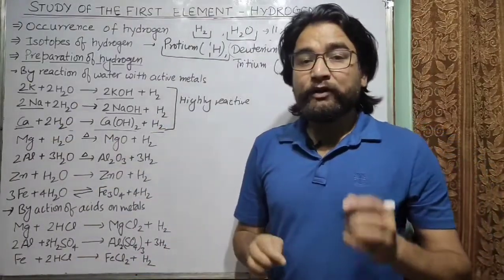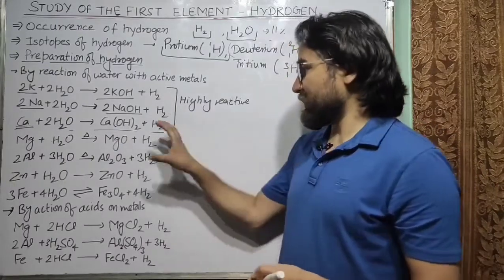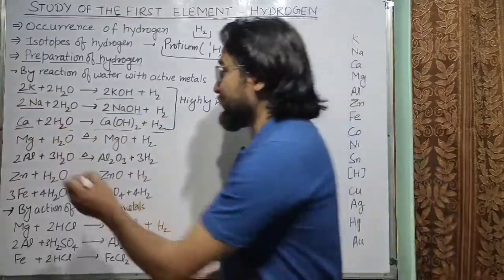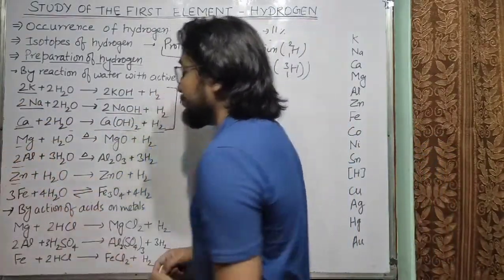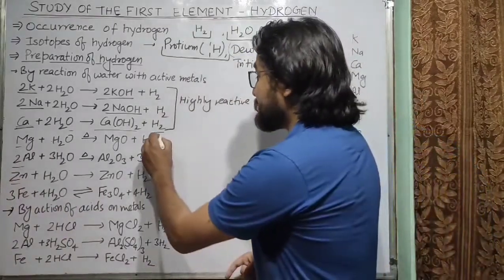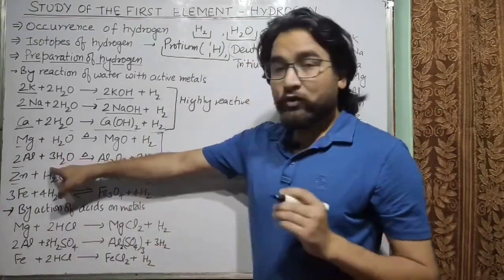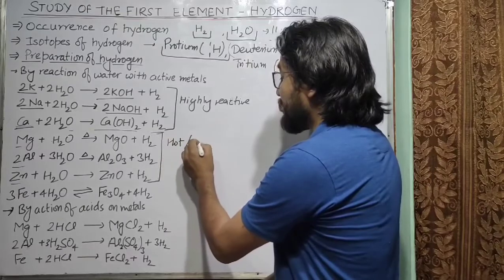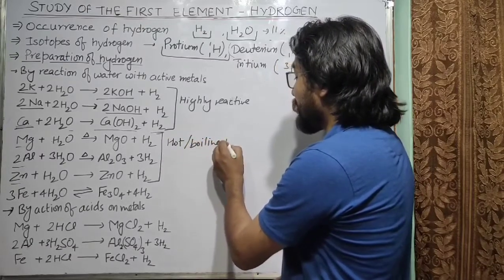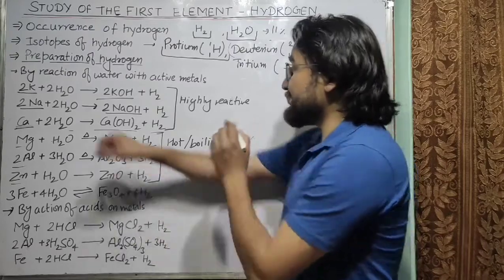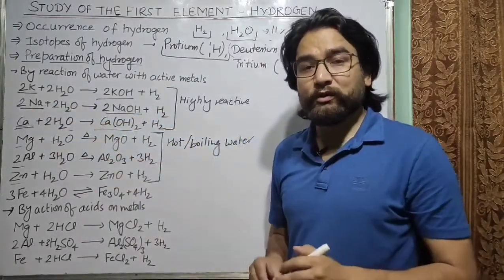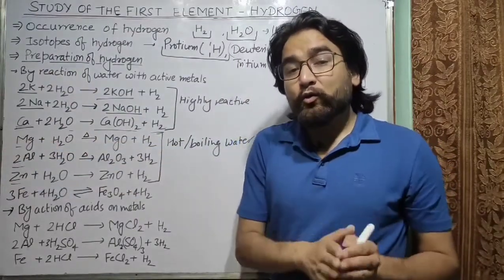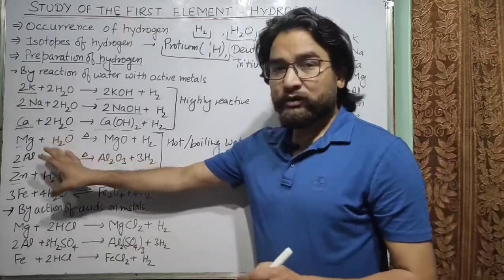Now if we talk about less reactive metals, they are also active metals, but they are less reactive as compared to these three metals, like magnesium, aluminium and zinc. So these metals react with hot or boiling water. Remember it, they react with hot or boiling water, while the earlier metals can even react with cold water because they are highly reactive. But these metals are less reactive, so they will not react with cold water, but they will react with boiling water or hot water.